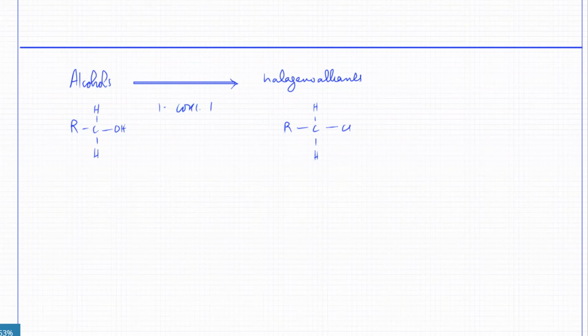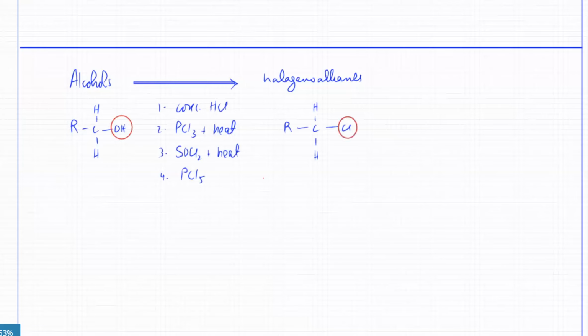You could use concentrated HCl. You could use PCl3 plus heat. You could use SOCl2 plus heat. You could use PCl5. And similarly, if you want the OH to be replaced not by Cl but by Br, if you want another halogenoalkane to take its place, then it could be